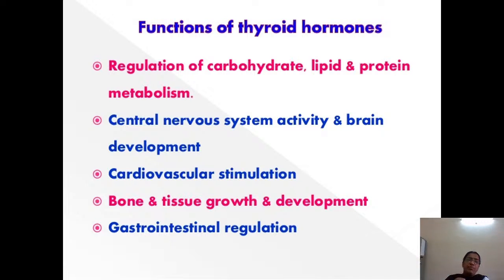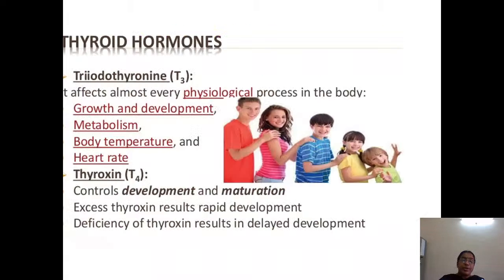So these are some of the functions of the thyroid hormone. If you have highlighted the functions, it is the regulation of metabolism. It controls the growth of the central nervous system, stimulation of the cardiovascular system, and bone and tissue growth. Other than that, it also regulates the gastrointestinal tract. We have said the thyroid gland secretes T3, T4 and TSH.